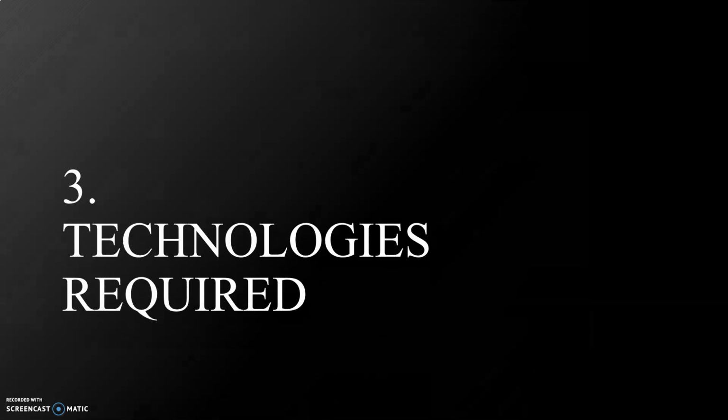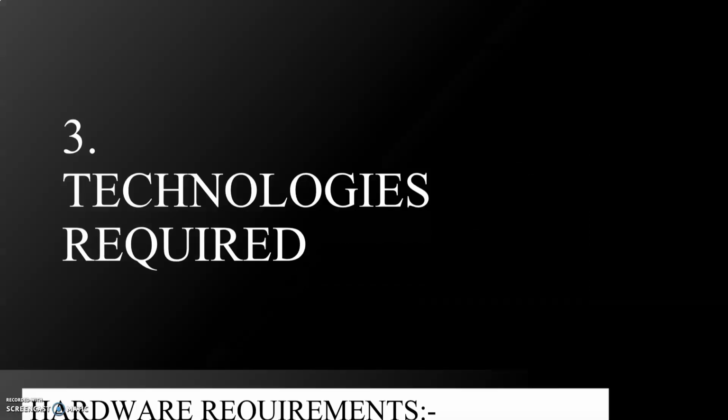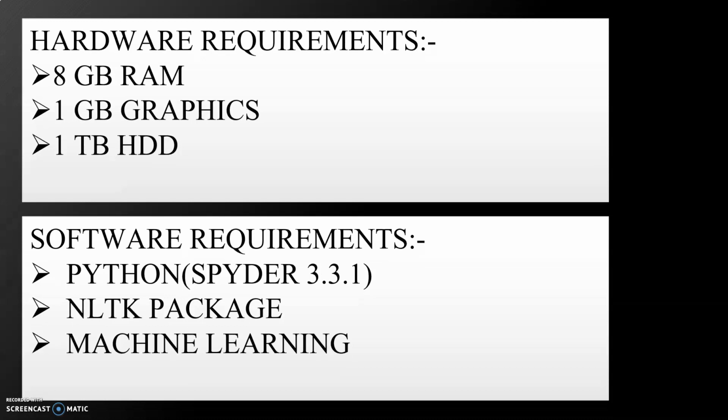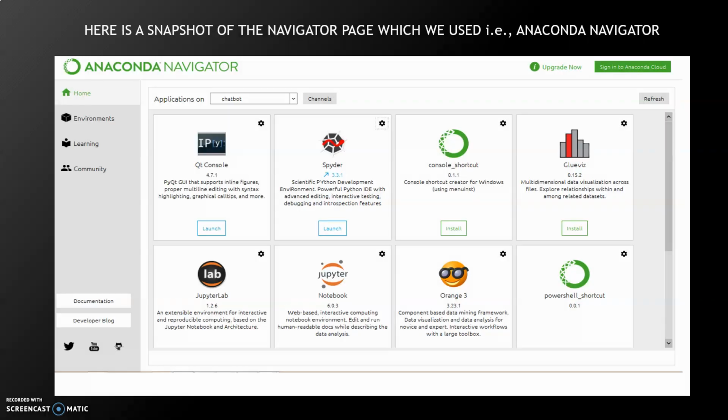Third comes the technologies which we require. The hardware requirements are 8 GB RAM, 1 GB graphic card, and 1 TB SSD. Software requirements are Python, Spyder, specifically 3.3.1, NLTK packages, and machine learning. Here is a snapshot of the navigator page which we use, that is Anaconda Navigator. Spyder, the Scientific Python Development Environment, is an IDE with advanced editing, interactive testing, debugging, and introspection features.